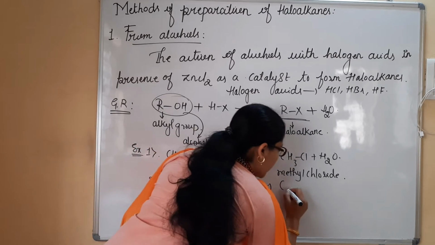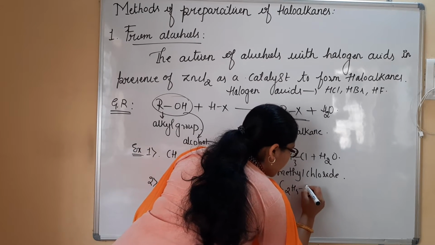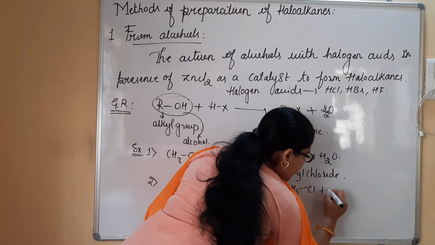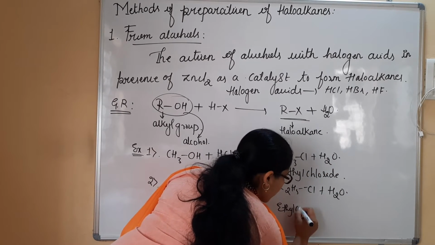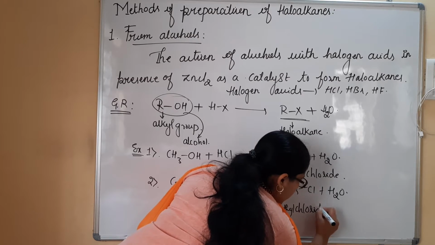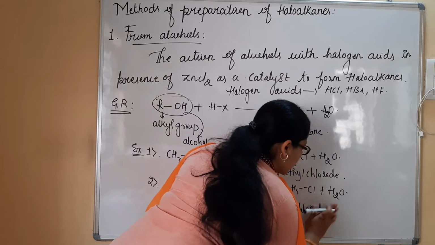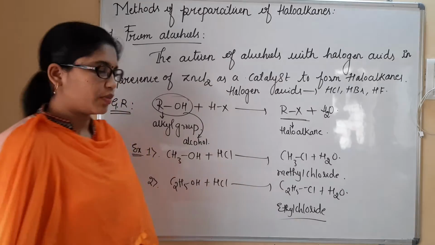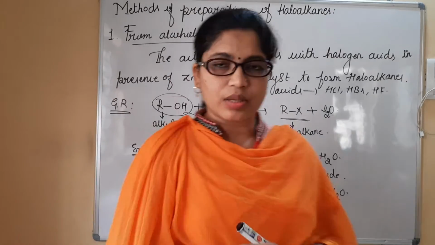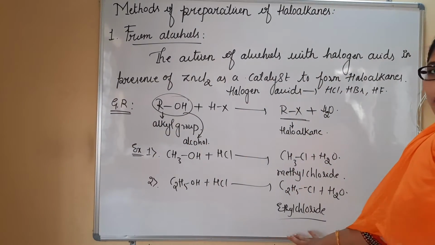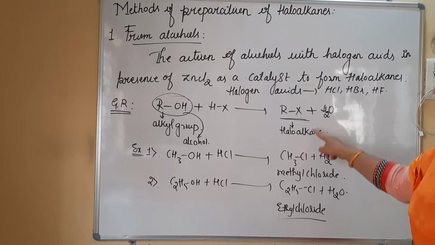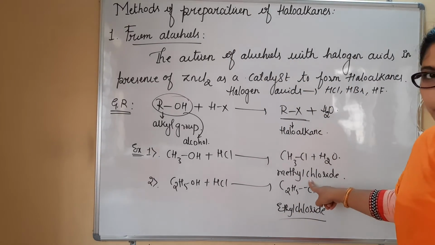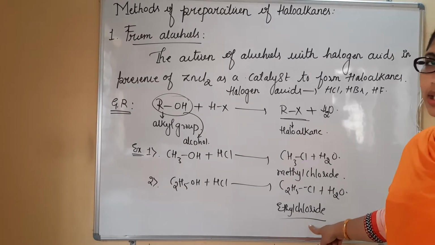You are going to obtain C2H5Cl plus H2O. Again, ethyl chloride is formed. So this is considered the method of preparation of haloalkanes from alcohols. I have prepared haloalkanes, taking examples of methyl chloride as well as ethyl chloride.